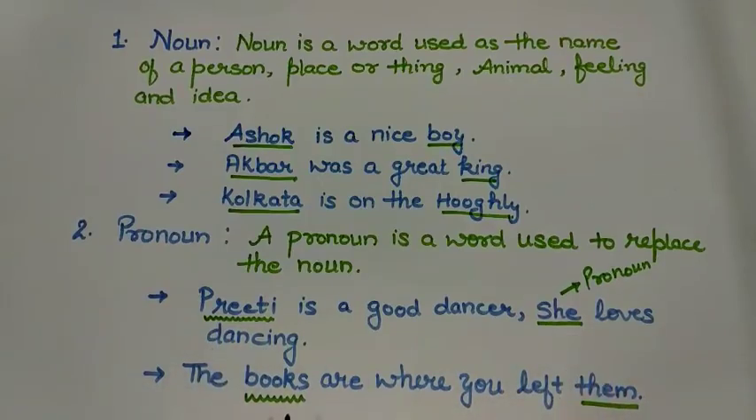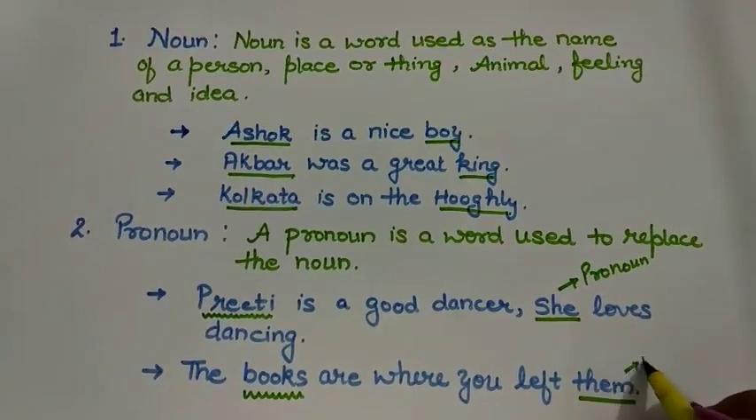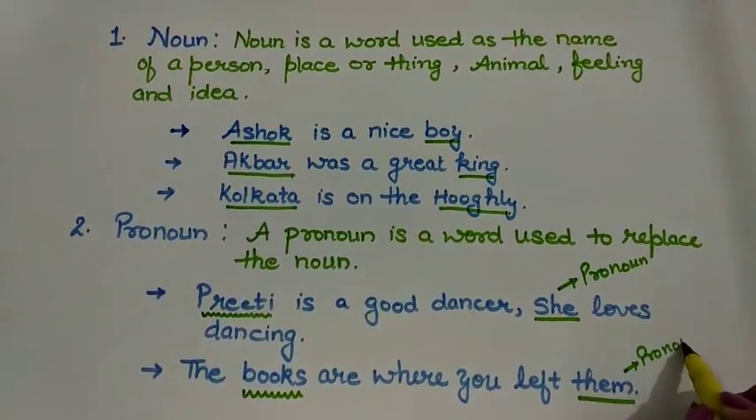One more example is here. The books are where you left them. Now, books are things and noun and we have used them for books and them is a pronoun.